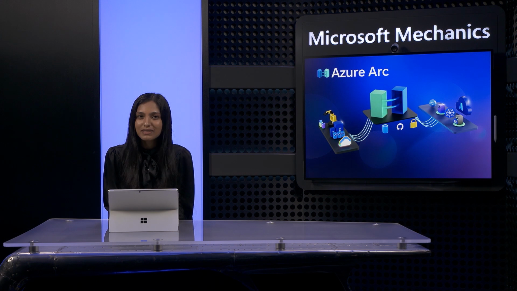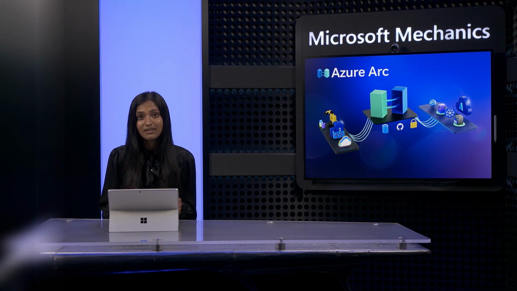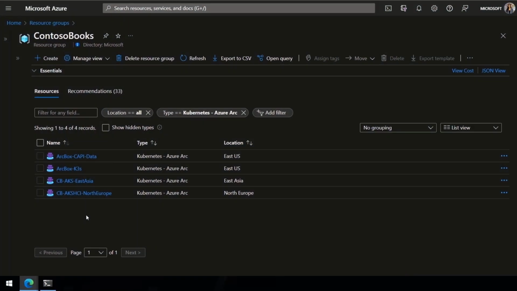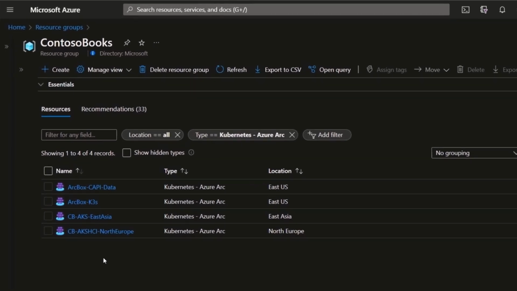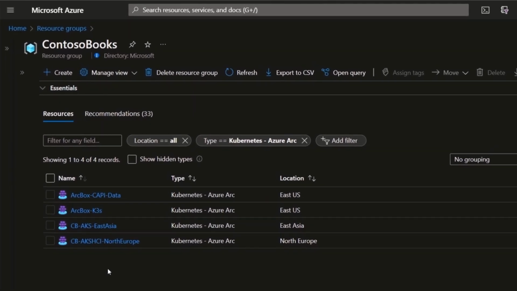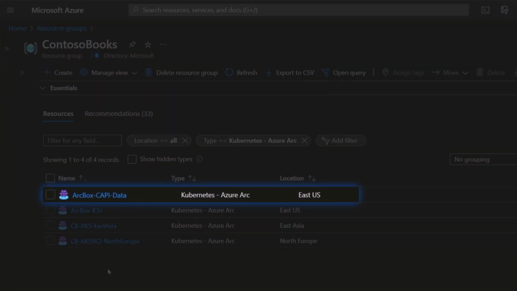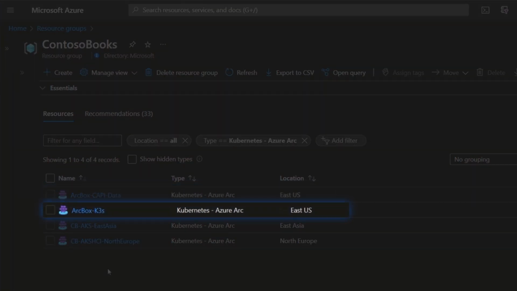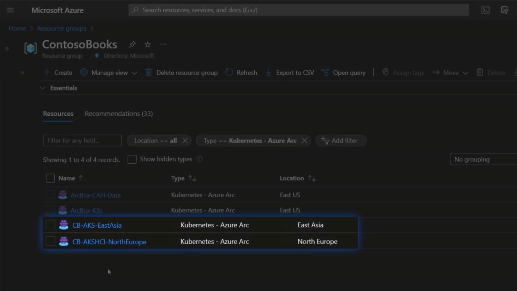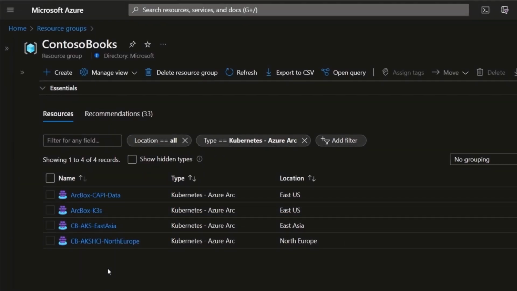I'll start with a few updates we're making to the integrated toolset as you build cloud-native apps on Kubernetes, wherever you need your containers to run. So let me show you what's possible. I'm in the Azure portal, and you can see we have 4 different Arc-enabled Kubernetes clusters. The first one is using Cluster API, the second is Rancher K3s, and the last 2 run Azure Kubernetes Service. All of these are running on-premises.